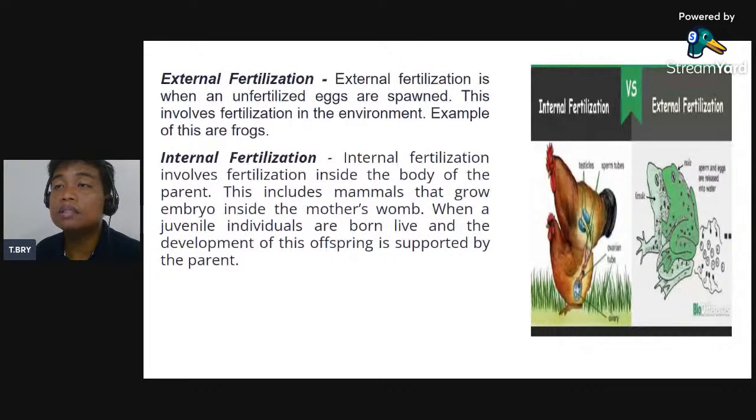And then internal fertilization involves fertilization inside the body of the parent. Now this includes mammals that grow embryo inside the mother's womb. When juvenile individuals are born alive, the development of this offspring is supported by the parent. So, example kanang mga manok, kaning mga mammals, example sa mga cow, mga kanding. So dito sa sulod ma-develop ang life sa animals. Unlike sa frog, gina-spawn lang nila sa gawas, unfertilized pa na siya. It means dili pa na siya fertilized. Okay.